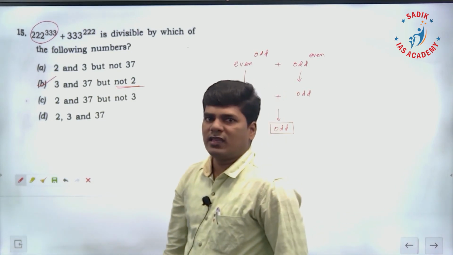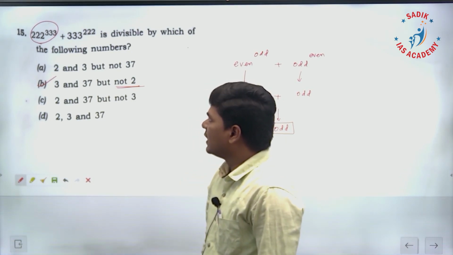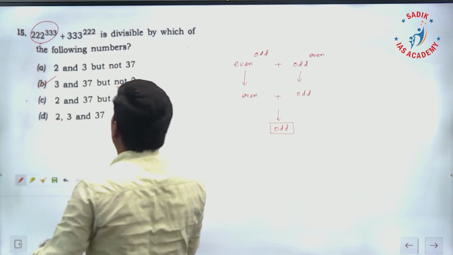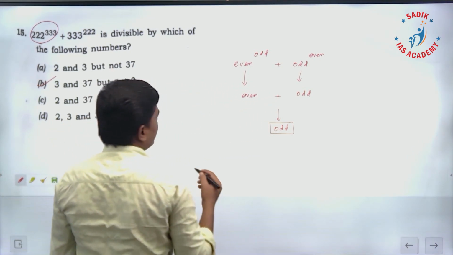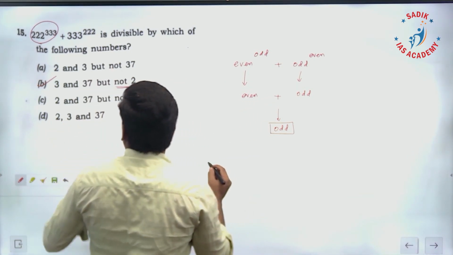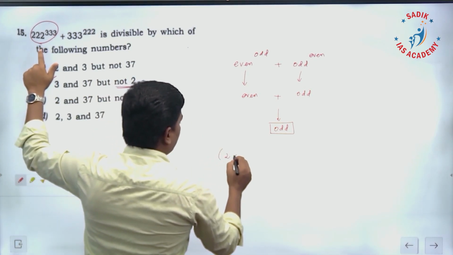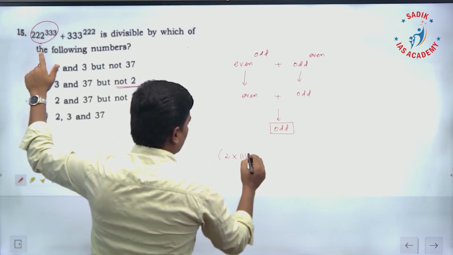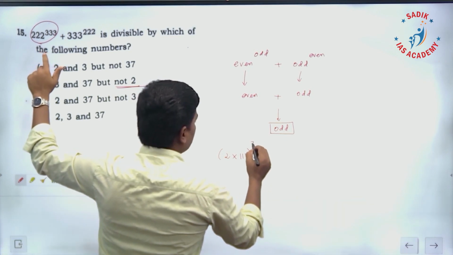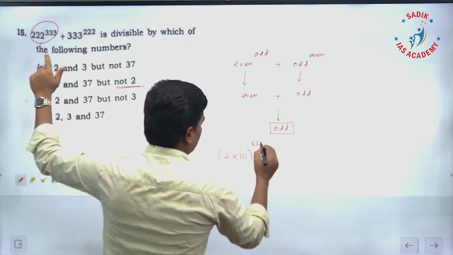It is divisible by 3 and 37. And how is that? How are 3 and 37 divisors? That we can easily check here. This number I can write as 2 into 111 power 333